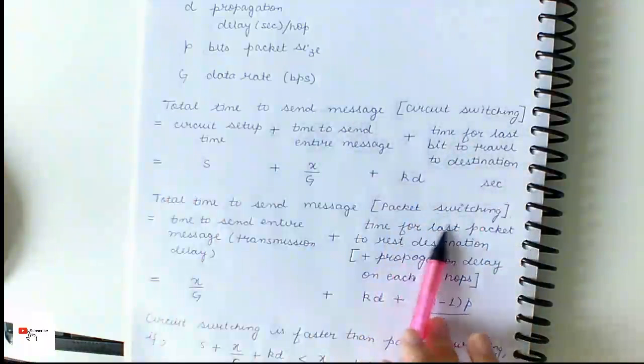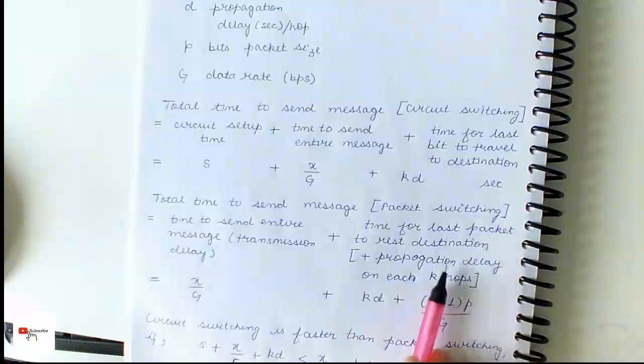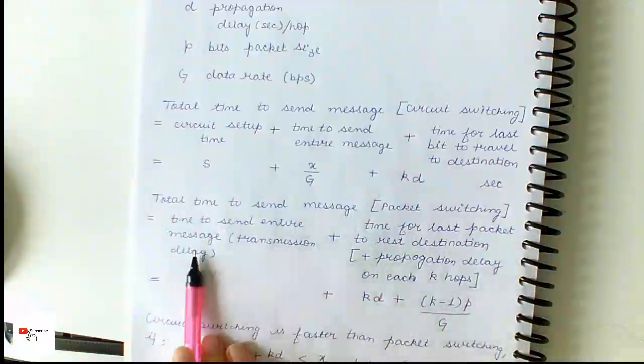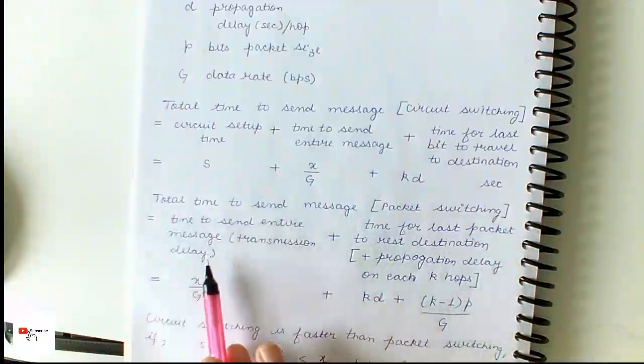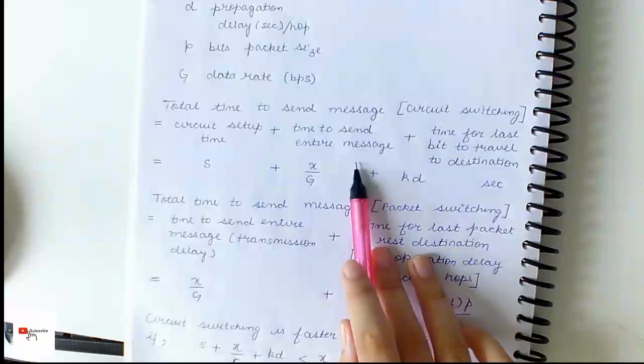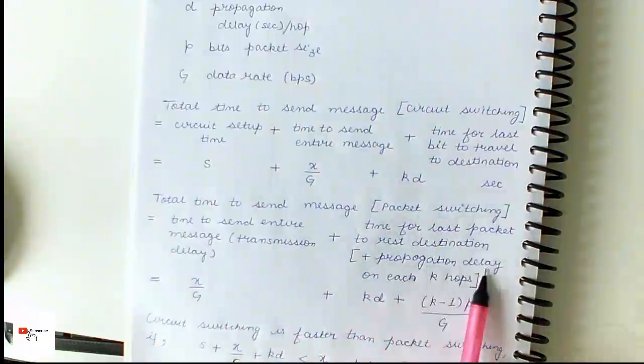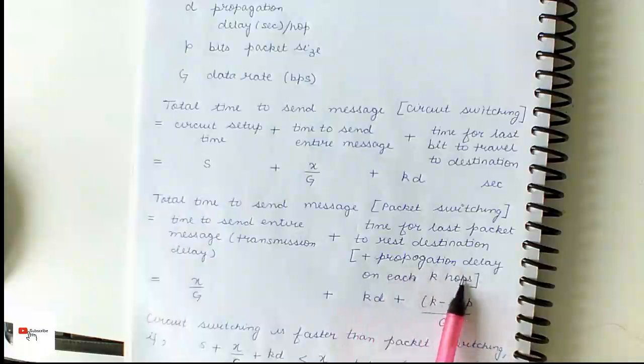Now, moving on to packet switching. Here, the total time taken to send the message is the time to send the entire message, that is the transmission delay. It is the same as in circuit switching, and then we add the time taken for the last packet to reach destination. This also includes the propagation delay on each of the k-hop paths. So, the time for the last packet to reach destination is kD, the propagation delay on each of the k hops.